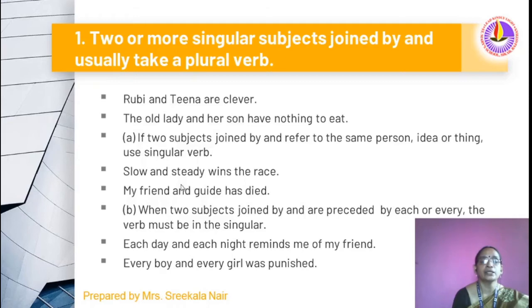My friend and guide. This friend and guide are two terms for the same person only. So here we use a singular verb. When two subjects joined by and are preceded by each or every, the verb must be singular. Each day and each night reminds me of my friend. Here we again use the singular verb. Every boy and every girl was punished. The punishment is the same for every boy and every girl. That is why here we use a singular verb.